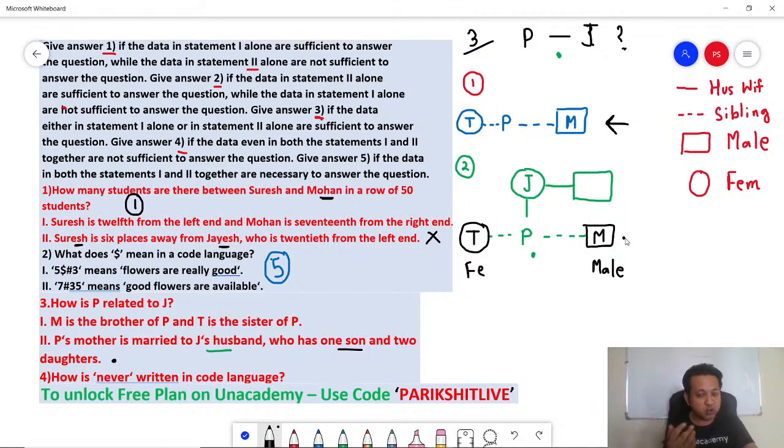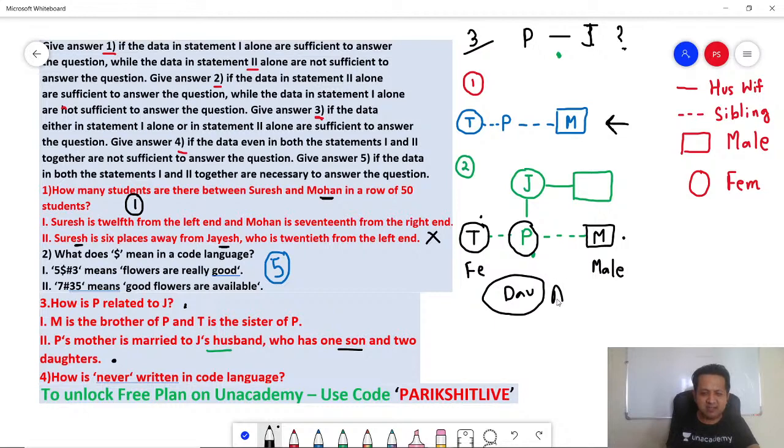Right? Because 1 son, 2 daughters. You have got T as a daughter. So the next daughter got to be P. Now you can easily answer the question. How is P related to J? P is the daughter of J. That's the answer. It means you need data from both statements to answer this question. So the answer is data from both statements are needed, which is option 5.